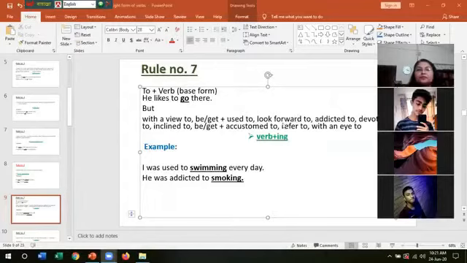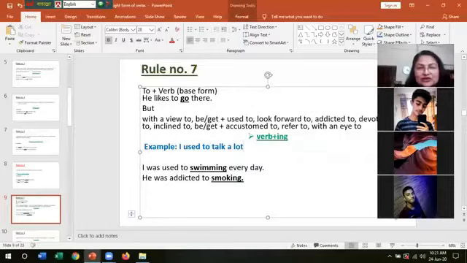Ma'am, if it's no trouble, could you explain the be and get rule once more? I didn't understand it. Okay, no problem. I told you that here be means am, is, are, was, were, and get is get. So if there is only used to, suppose I'm giving an example: I used to talk a lot when I was a child.